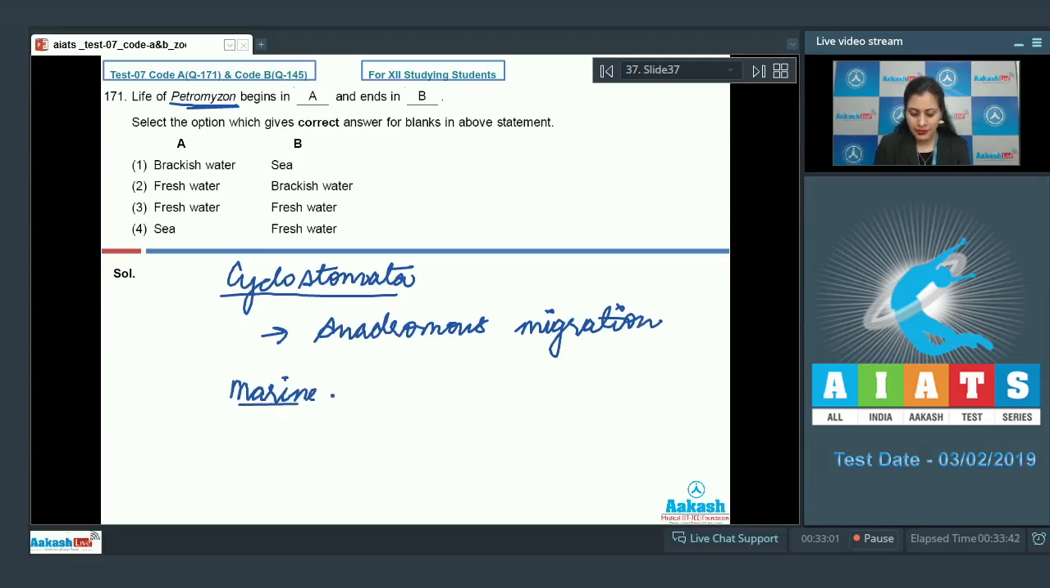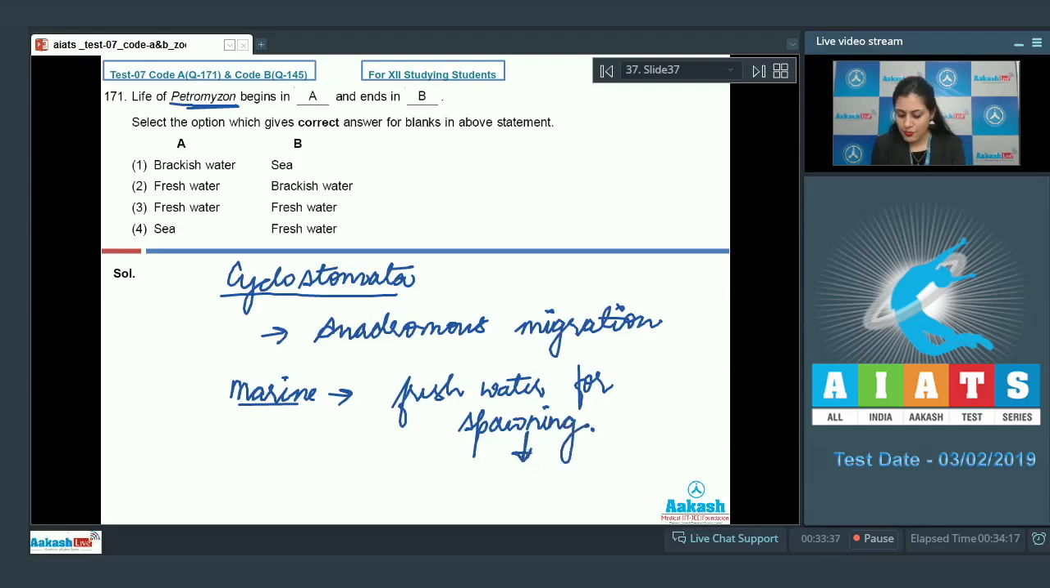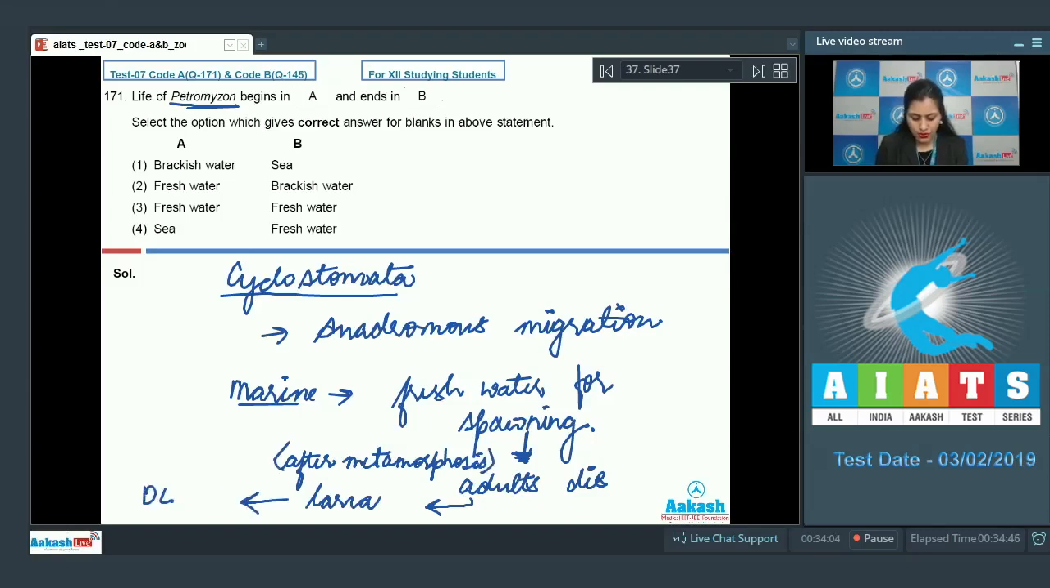This petromyzon is a marine animal, but it migrates to fresh water for spawning, and after spawning, within few days only, adults die and their larvae, after metamorphosis, return to ocean. So the correct answer to this question is option number 3. Life of petromyzon begins in fresh water and ends in fresh water.